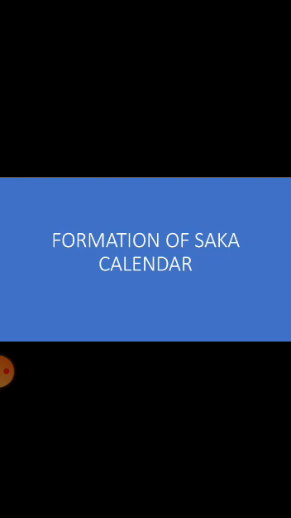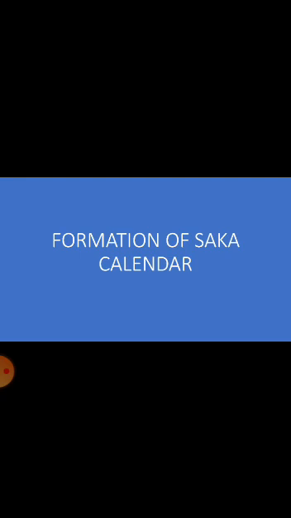There are 12 months in the Shaka calendar: Chaitra, Vaishaka, Jyeshtha, Ashadeha, Shravana, Bhadrapada, Ashwin, Kartika, Margasira, Pausa, Magha, and Falguna. These are the months.